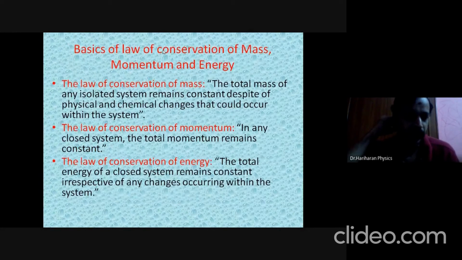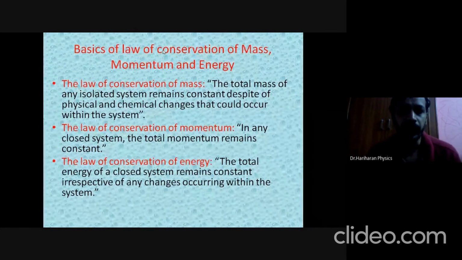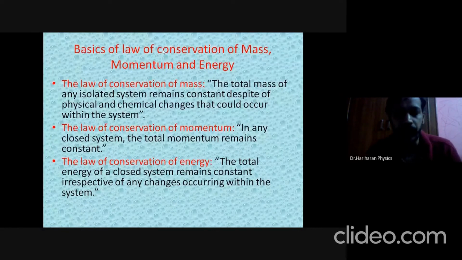There are three conservation laws. They are the law of conservation of mass, the law of conservation of momentum, and the law of conservation of energy. We all know about the law of conservation of energy and momentum from when we studied elastic collisions in physics, right?